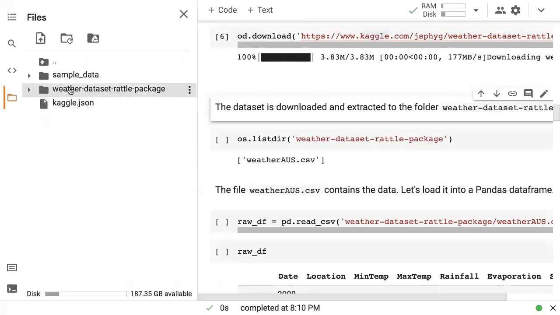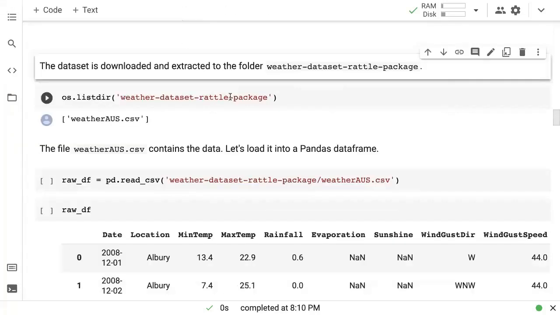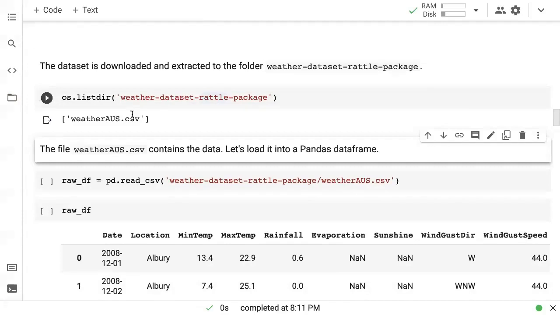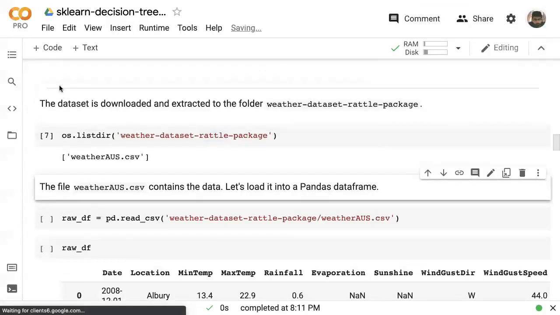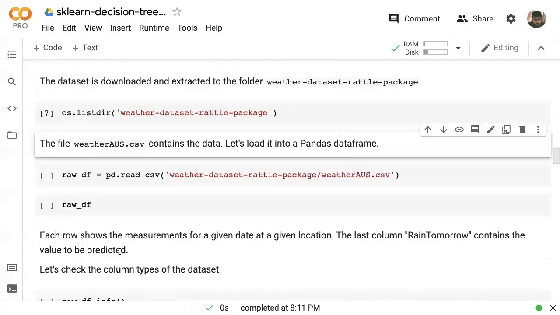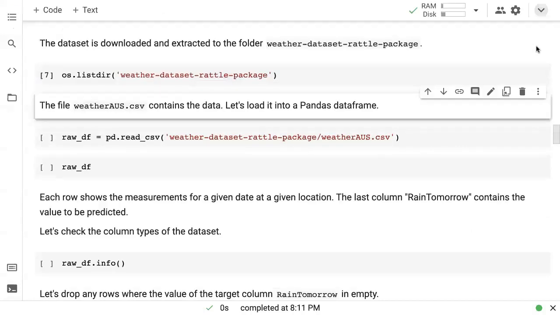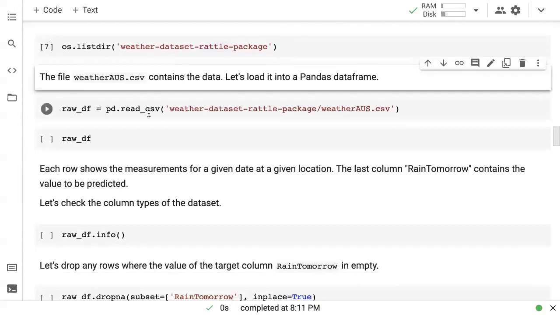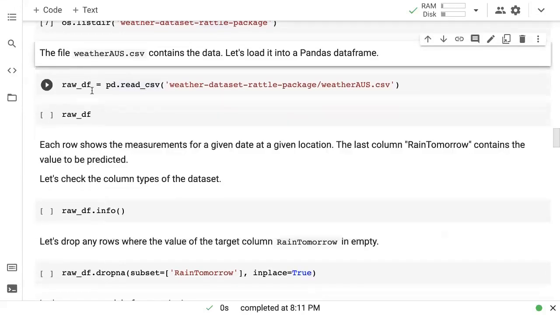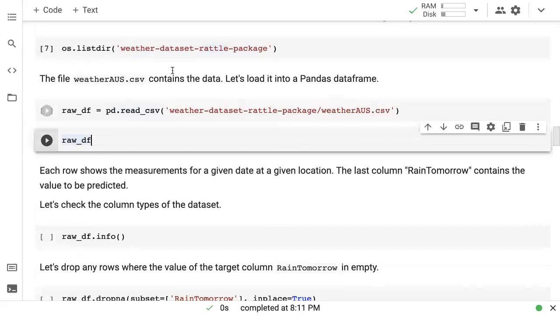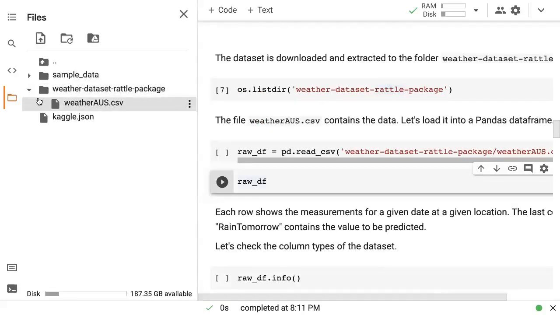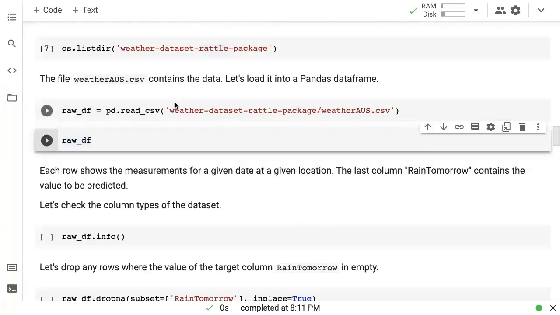So the dataset is now downloaded and extracted into this folder, weather dataset rattle package, and we can check that using os.listdir. Now I'm just going to click edit, clear all outputs here, so that we can run all the code fresh and we do not have any stale outputs in our notebook. All right, so the file weather.aus.csv contains the data. You can see here weather.aus.csv.